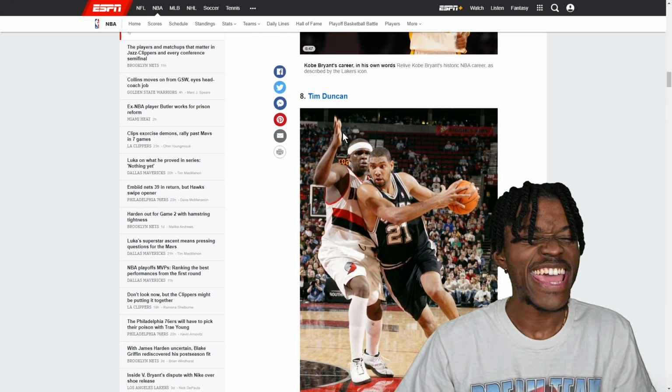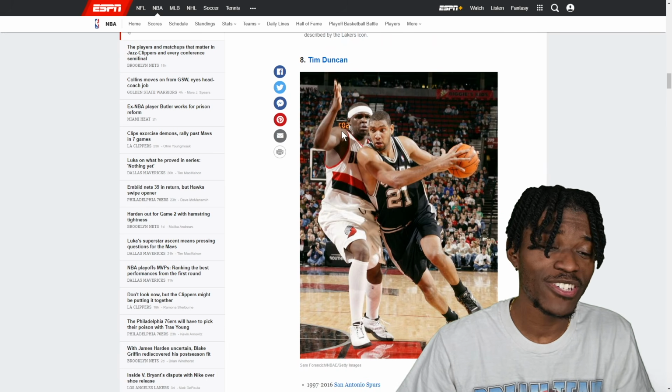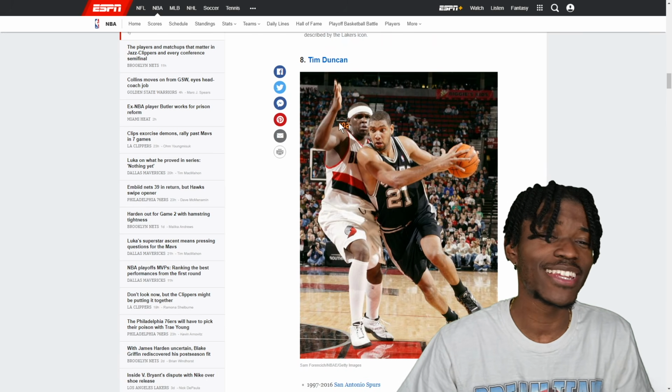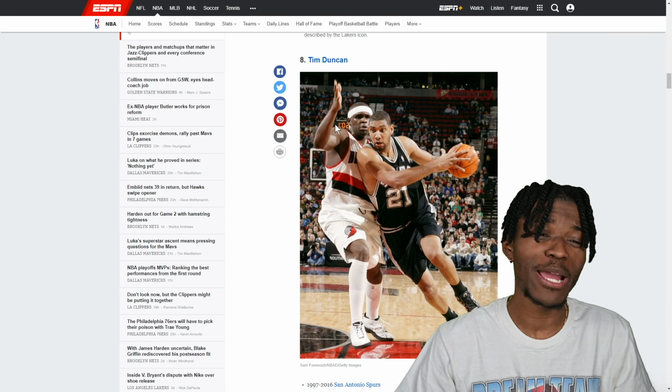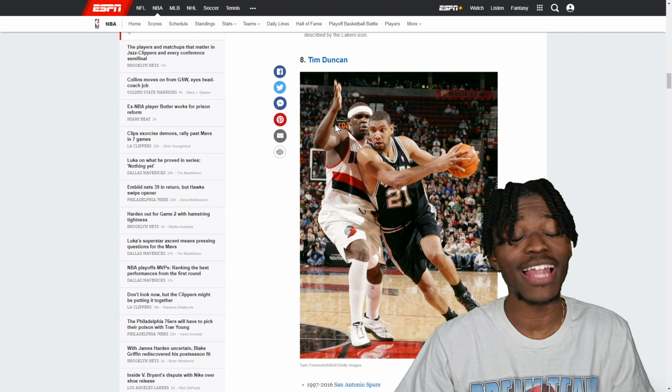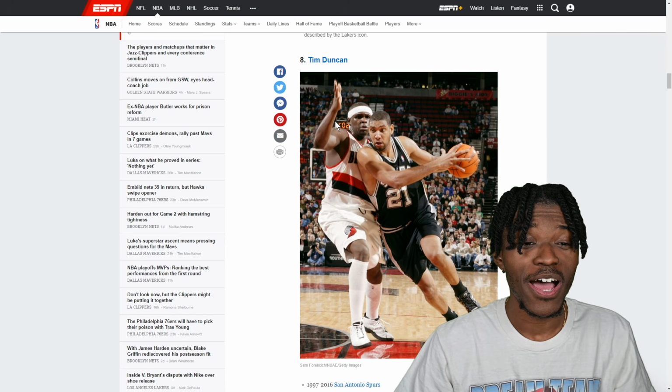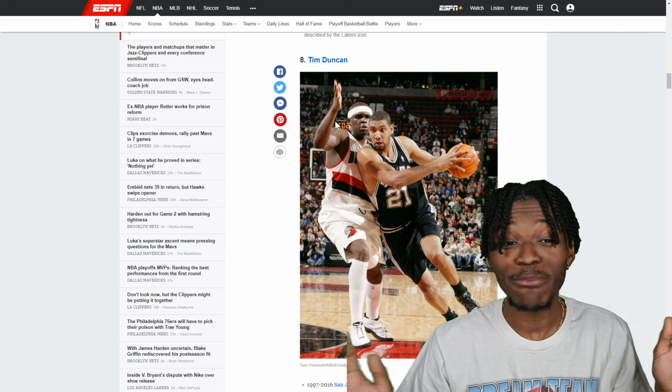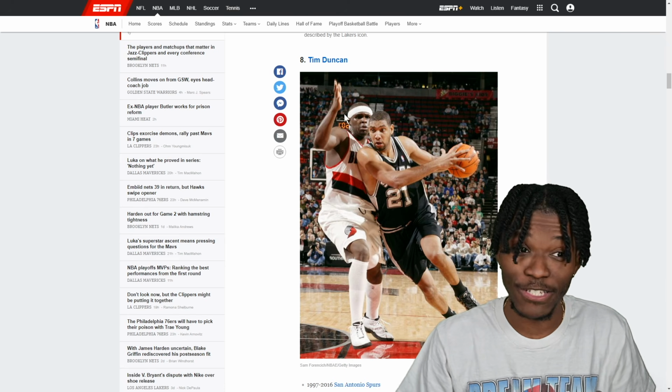Number 8 is Tim Duncan, one of my favorites of all time. I must admit, when he was in the league, I kind of took it for granted. He felt like a player that would be playing for as long as I was alive, and that's obviously not the case. So now we get to relive some of his career because he is back in today's video.